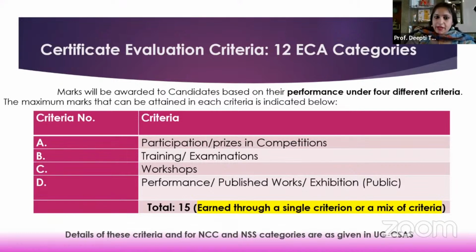Now, this is a regular query that we get. If in case all your 3 certificates are, for example, say from criteria A itself, like participation in competitions, that's totally okay. We can earn these 15 points either through a single criterion or a mix of criteria. It does not matter. For the advantage of the students, this facility has been given. This condition has been put in that you can earn all 15 marks through a mix of criteria or a single criteria alone. That is not pertinent, and your 15 marks can be earned through this.